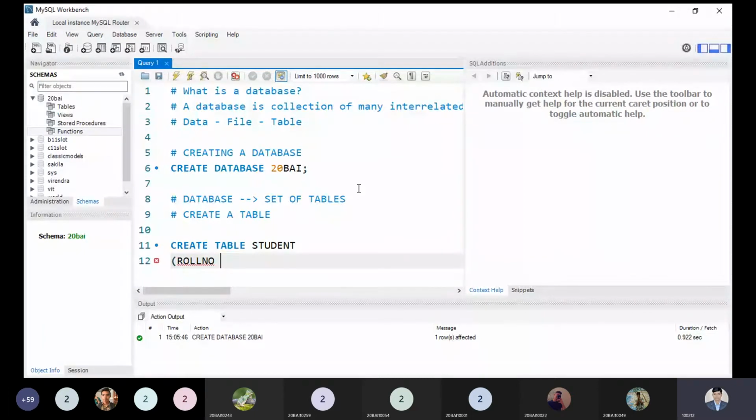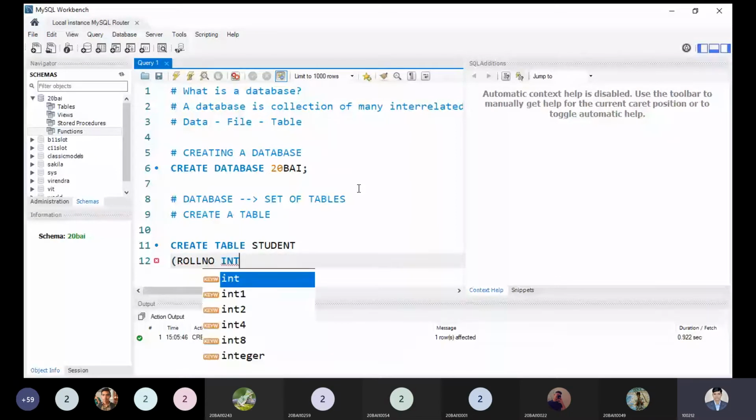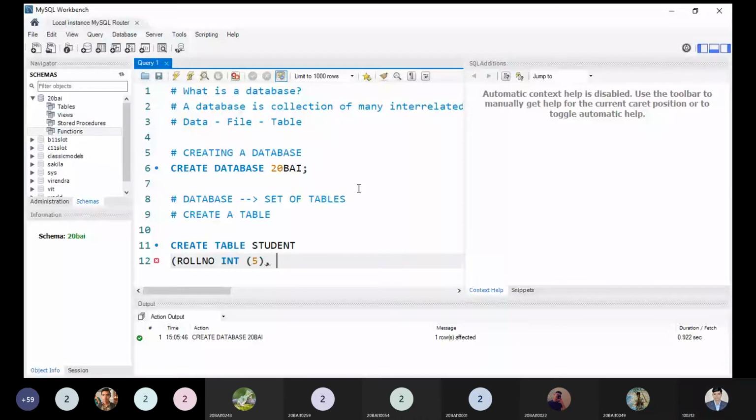So roll number can be an integer. I'm using INT, which is the name of the data type that defines integer information. I'm taking roll number as an integer, and I need to pass the size, but if I don't pass the size, by default it takes a size of 6. Since a student roll number can be a maximum of 5 digits only, I can take it like this. So I'm passing the size of our roll number.